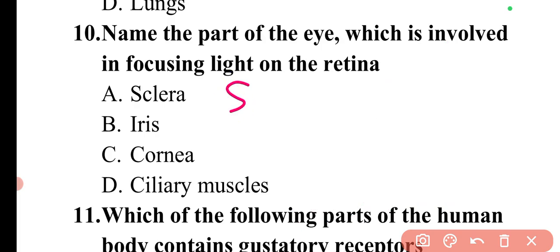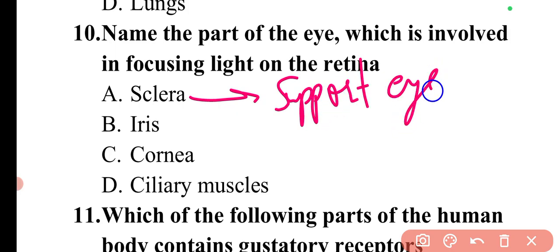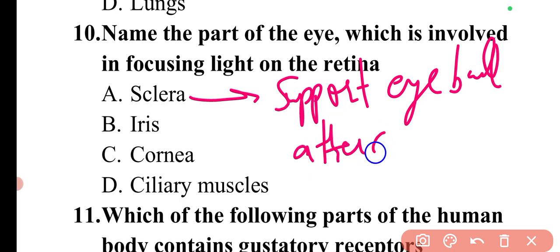Then there is a part which is sclera. So sclera is responsible to support the eye wall, and it also provides attachment for muscles.